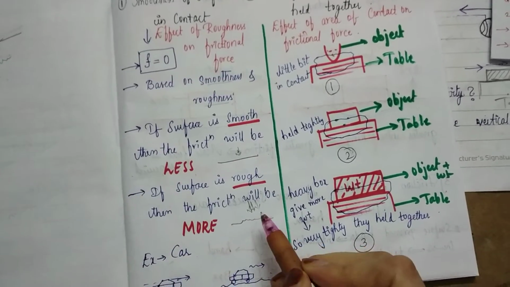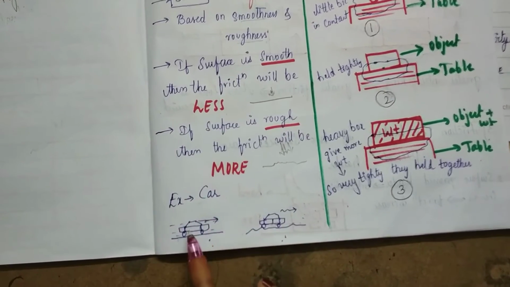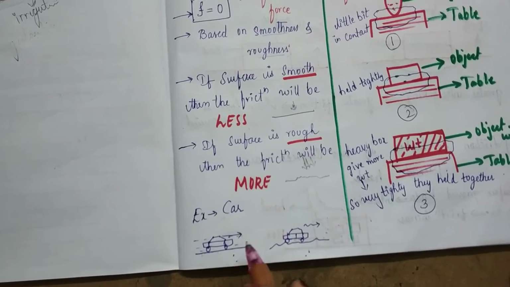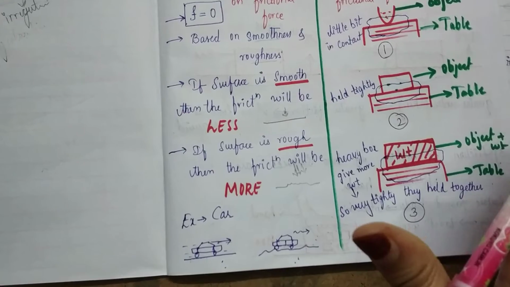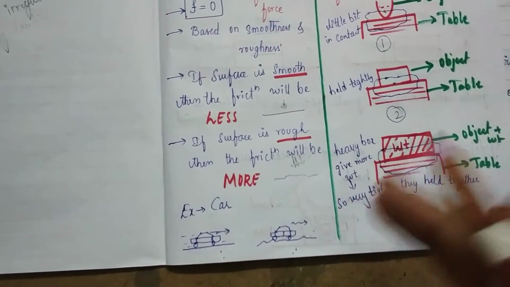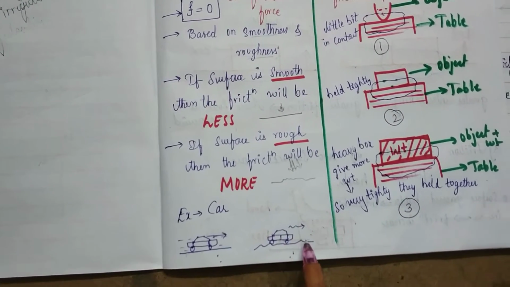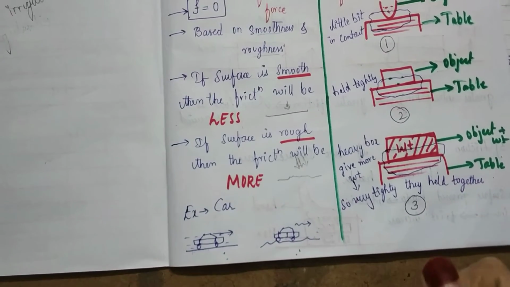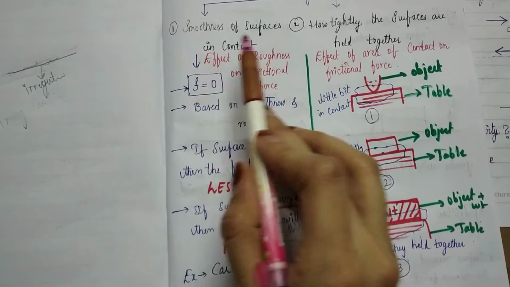For example, take a car. When you drive, you have observed that when the road is plain and clear, the car goes at speed. But when the road is rough, with ups and downs, the speed of the car will be less. This is one of the important examples of the smoothness of surfaces in contact.